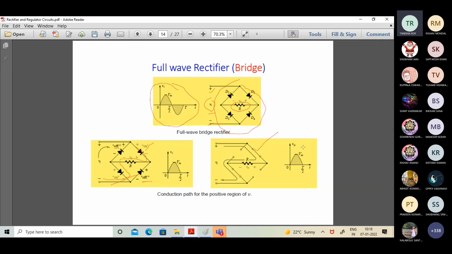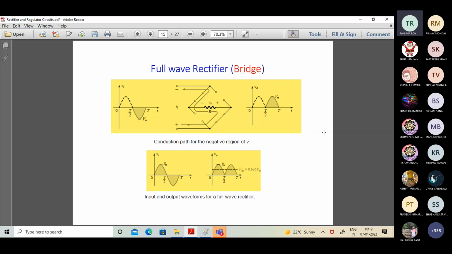Owing to which, the output that you're going to observe across the load resistance should be of this kind of nature. Now, if you assume that the value of Vd is equal to 0, then the peak value should be equal to Vm. However, as I've already told, if we take practical values, considering Vd, then the peak value should be equal to Vm minus 2Vd.